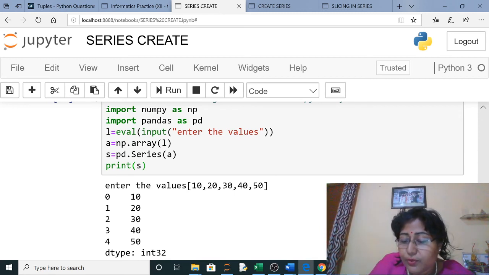Now in the next video we will go through slicing, indexing and accessing methods in series. So you go through the portion and make a note of it, and the board questions we will discuss at the end. Last year also one theory question was asked in the sample paper, what is a series, and the head and tail functions were asked. So approximately a 5 to 6 marks question will be asked from this portion.